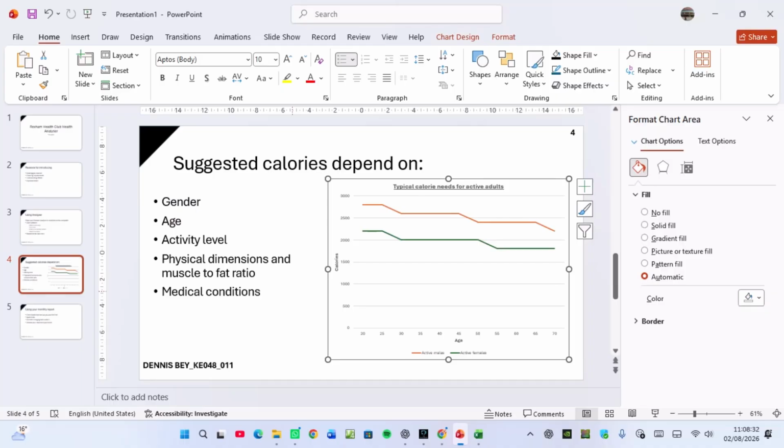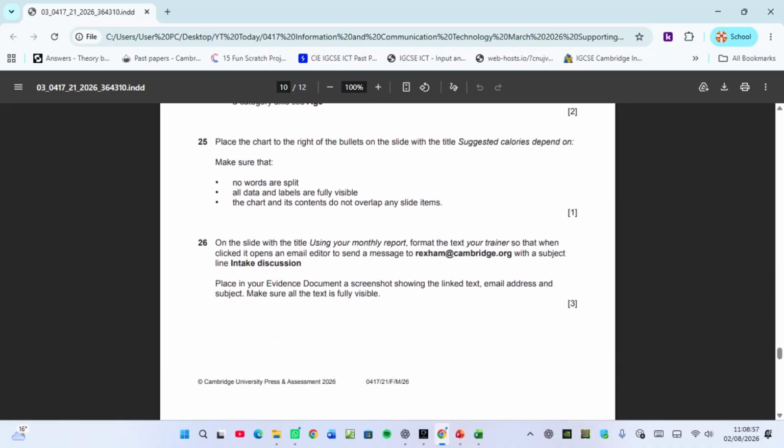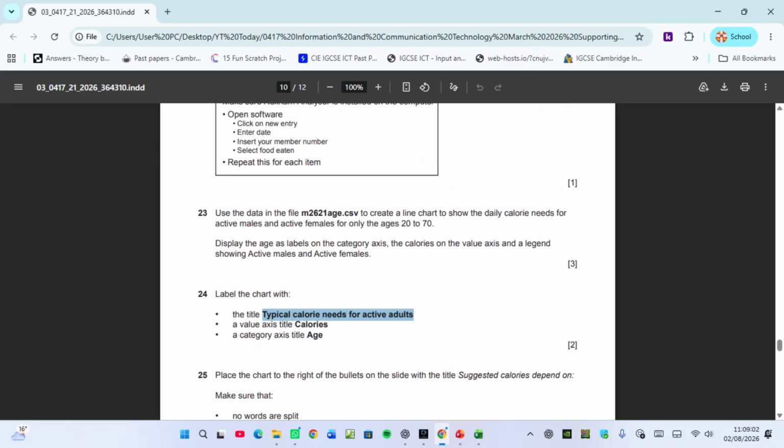It's something like that. So that is how the graph typical calories needs for active adults, for both active male and female. So that is how you deal with the graph. There was a tricky part here where series 1 had to go. And then what else? After no words are split, all data are fully visible, the chart and the contents do not overlap. I've already arranged it nicely. And then the question 28, is there any evidence they wanted here? Sure. There's no evidence so far.